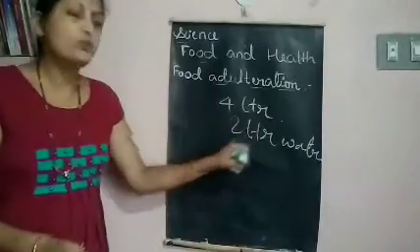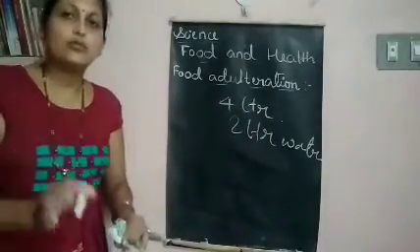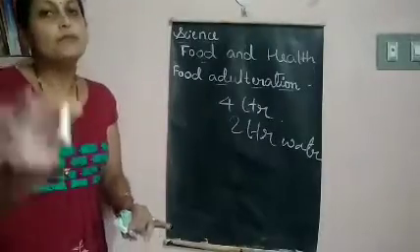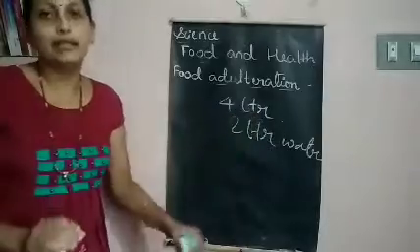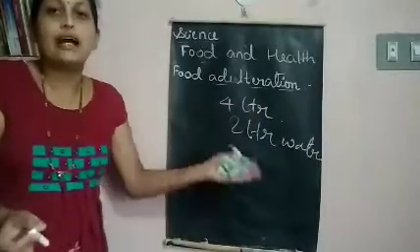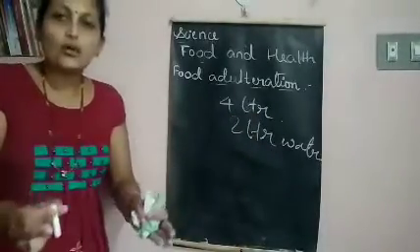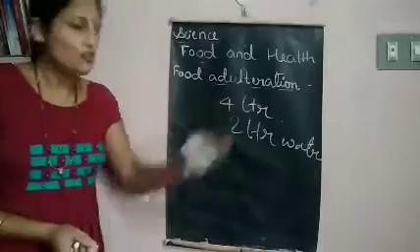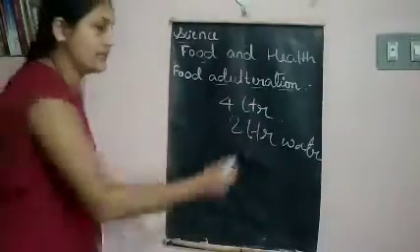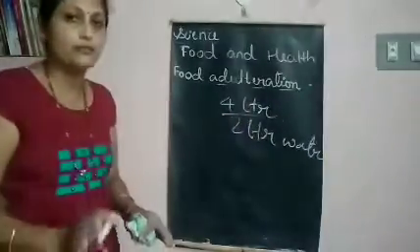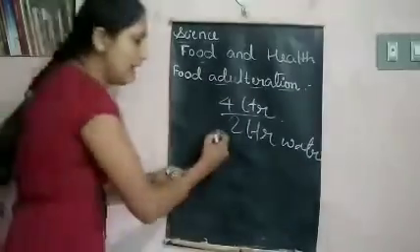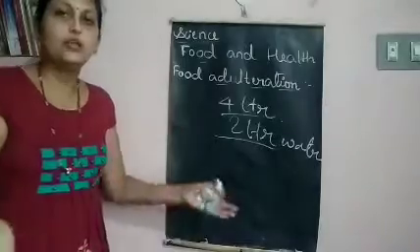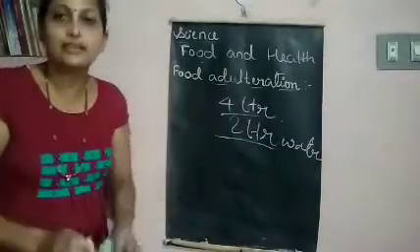If they add pure water, it is okay. But sometimes what they will do, they will add impure water. They will add dirty water to the milk. Even there are chances of adding such things. That is called food adulteration. So to increase the quantity, what happened here? Pure milk was 4 liters. They have added 2 liters of water. So that quantity increased. It has become 6 liters.